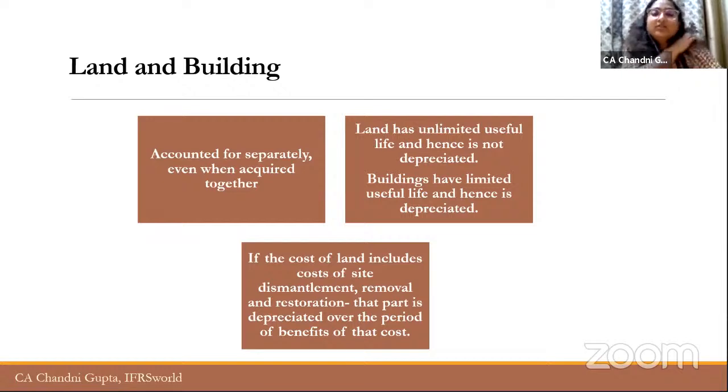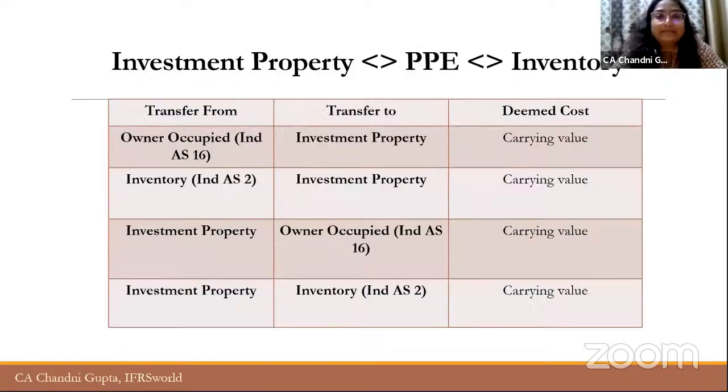Now, suppose the land includes a component of ARO, the asset retirement obligation. Suppose Reliance has a particular land, and the land is used for mineral resources or maybe some extraction purposes. And as per the agreement, the company is required to restore that land after the expiry of the term. In that case, the land is not depreciated, but that dismantling or restoration cost component will be depreciated over the period of benefits of that cost. So this is the concept of land and building.